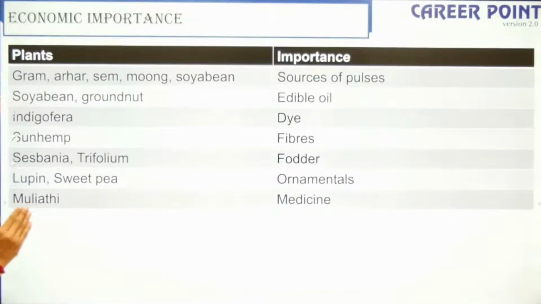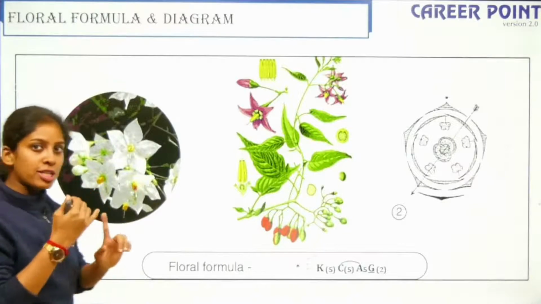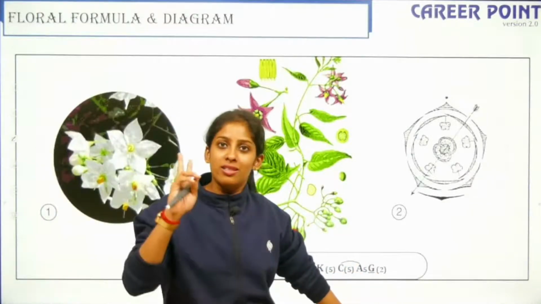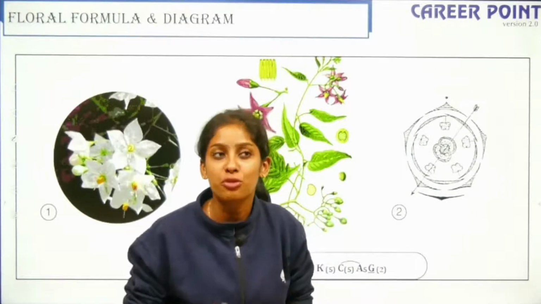Apart from reading the floral formula, you should also read the economic importance of the plants. That is very important. So this tabular column, please make a note, this is very important. They might ask you what are the sources of edible oil from the family Leguminosae. Coming to the next family, you have only 3 families: Leguminosae, Solanaceae, Liliaceae. The first family, G will have 1 carpel, the second family, G will have 2 carpels, and the third family, G will have 3 carpels.